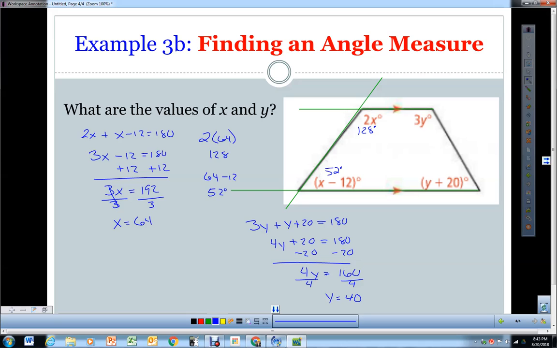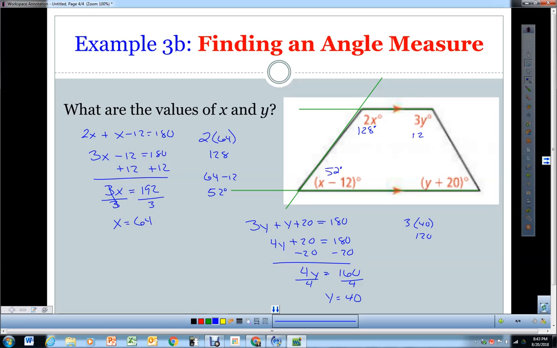Same thing with y. 3y and y plus 20 are same side interior angles for this line. Now, like I said before, there's no direct relationship between your x and your y here. But there is between these two because they are same side interior angles. So we set it up: 3y plus y plus 20 equals 180, and we get that y is equal to 40. So when you plug this number back in, you're going to get 3 times 40, which is going to give us 120.